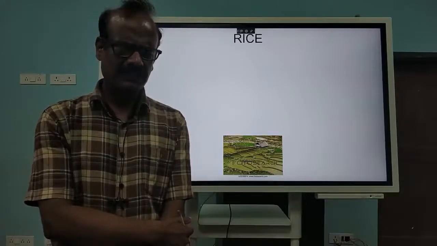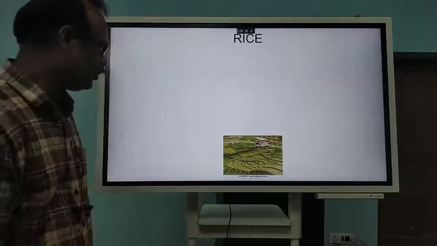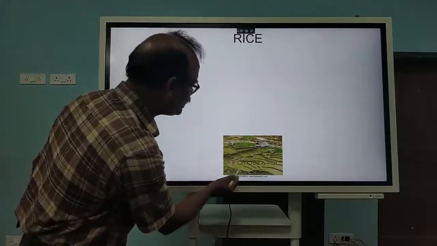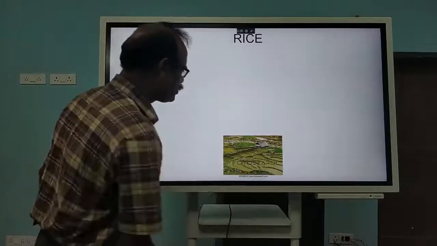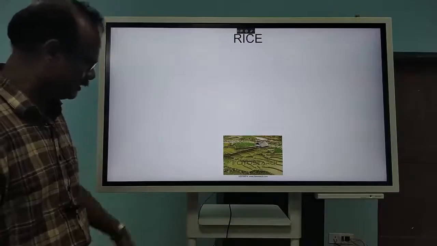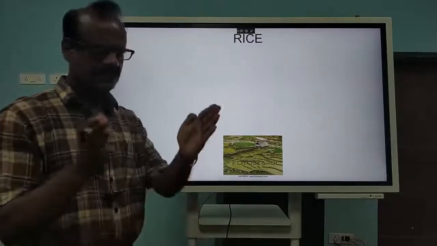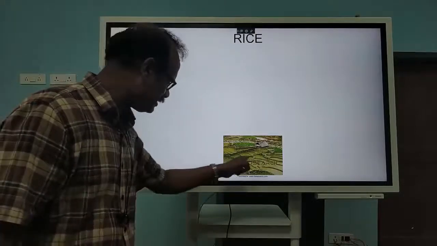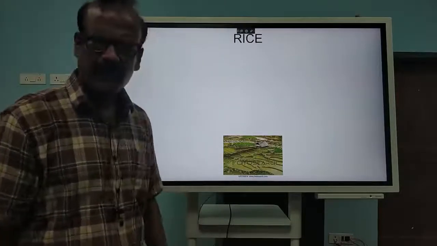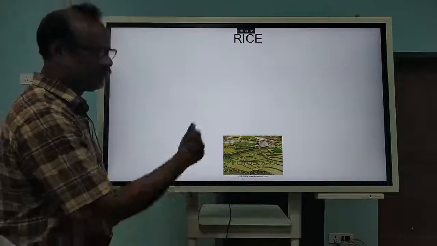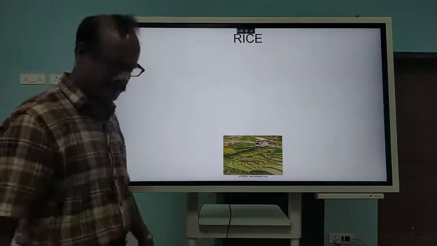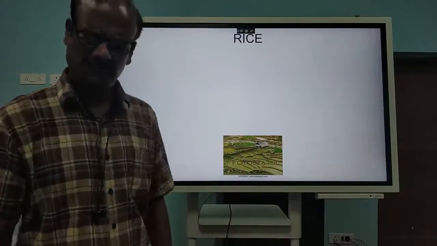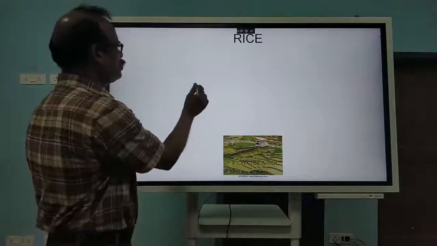So the first one is rice. We all know these rice plots, you can see the small plots. This is our country's main crop, and here we find the size of the plots is very small. So you can see it is fragmented into small pieces. Now, what are the climatic conditions required for rice? Let us see.